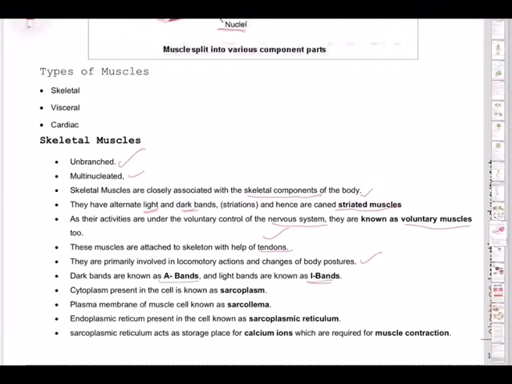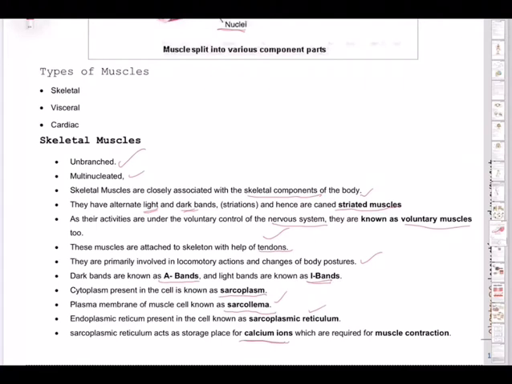The dark bands are known as A bands. Light bands are known as I bands. Cytoplasm present in the cell is known as sarcoplasm. Plasm means liquid, sarco means muscle liquid. Plasma membrane of the muscle cell is known as sarcolemma. Endoplasmic reticulum present in the cell is known as sarcoplasmic reticulum. Sarcoplasmic reticulum acts as a storage place for, most important, calcium ions, which are required for muscle contraction. That is the reason why endoplasmic reticulum, ER, is very, very important in the muscles.